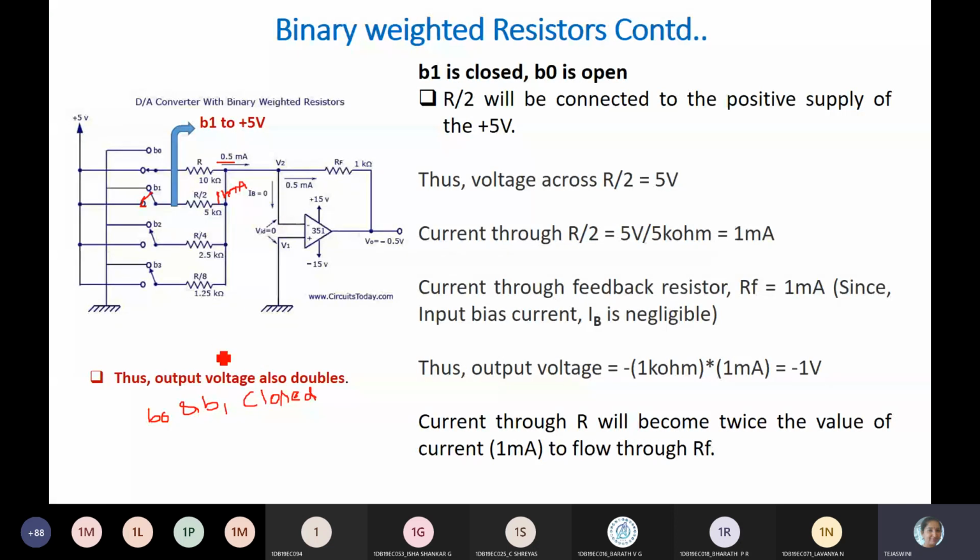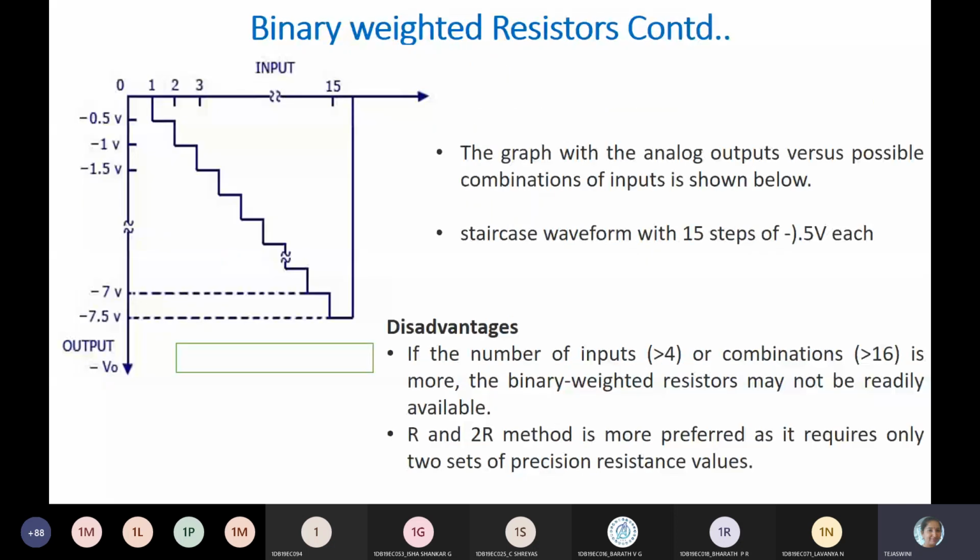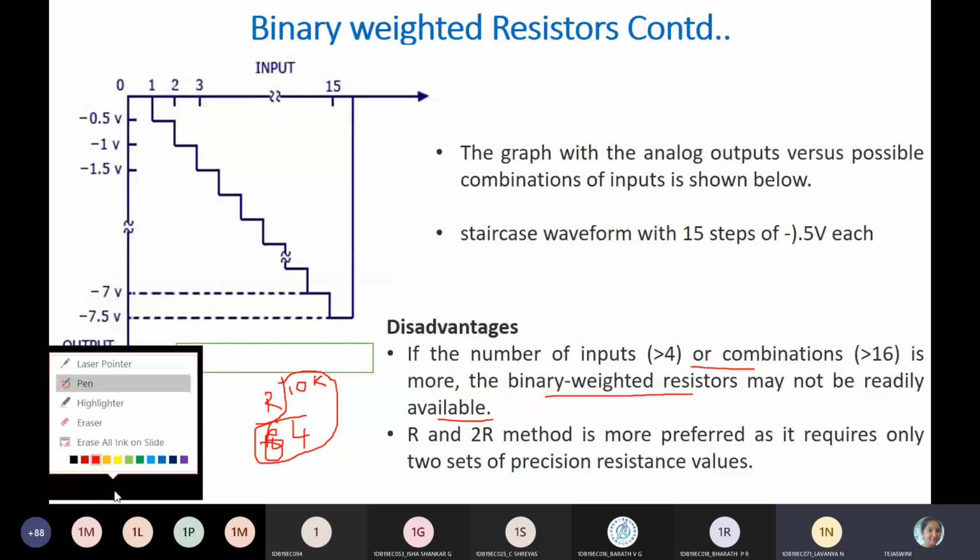If you increase the number of input bits, the combinations obviously increase. So binary weighted resistors may not be readily available. If I take R by 64, with R as 10k, 10k by 64 is how much? It is 156.25.